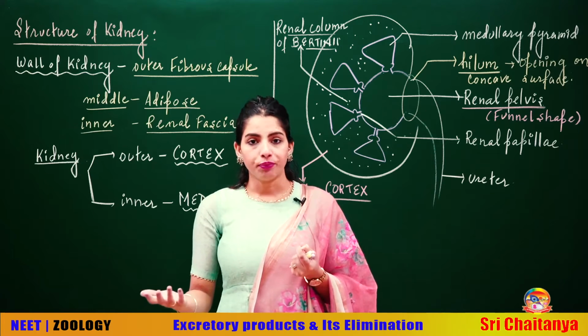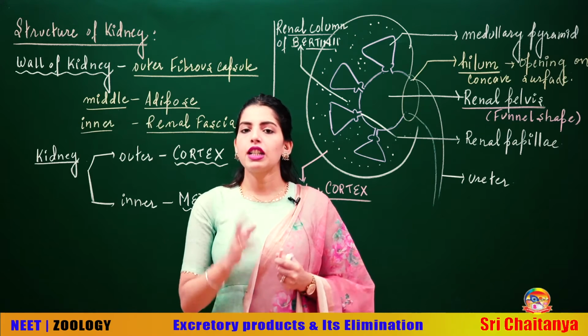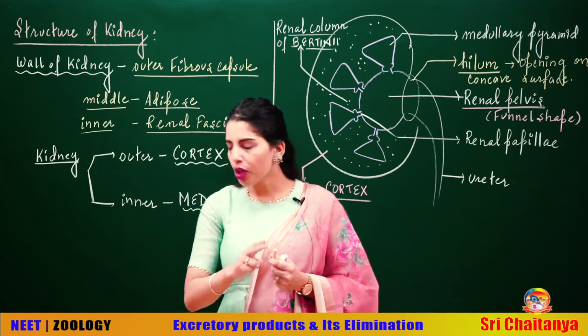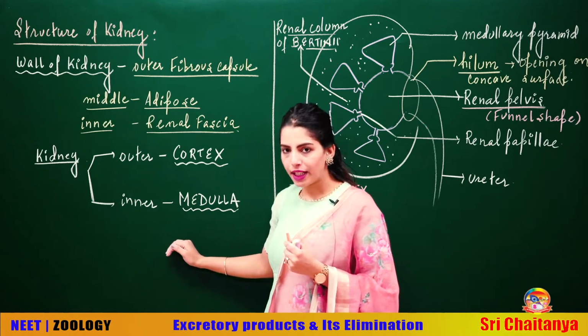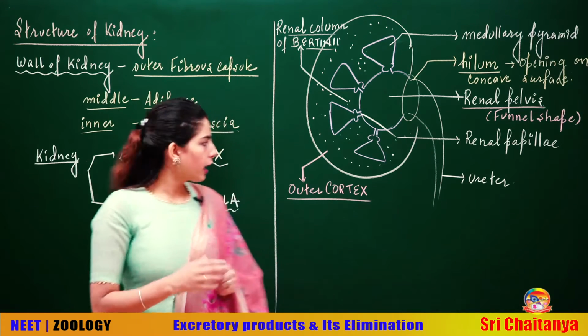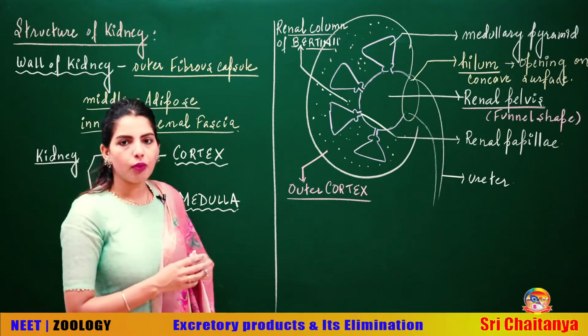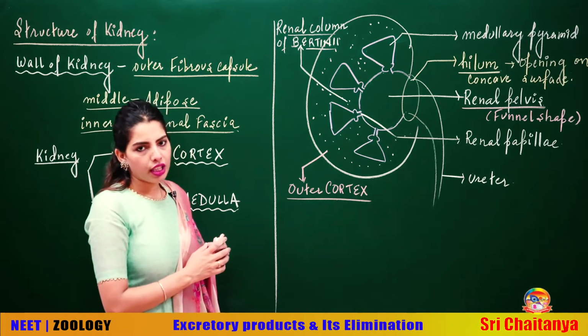That's the covering. Talking about the parts of the kidney, you can divide the kidney into two regions. The outermost region is called the cortex and the innermost region is the medulla. Cortex is the outermost, medulla is the innermost. Now talking about the internal structure of the kidney one by one. I have made the internal structure of the kidney, students.